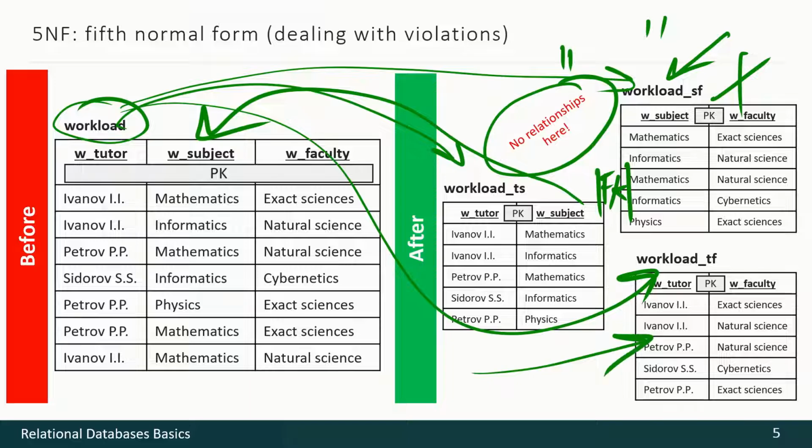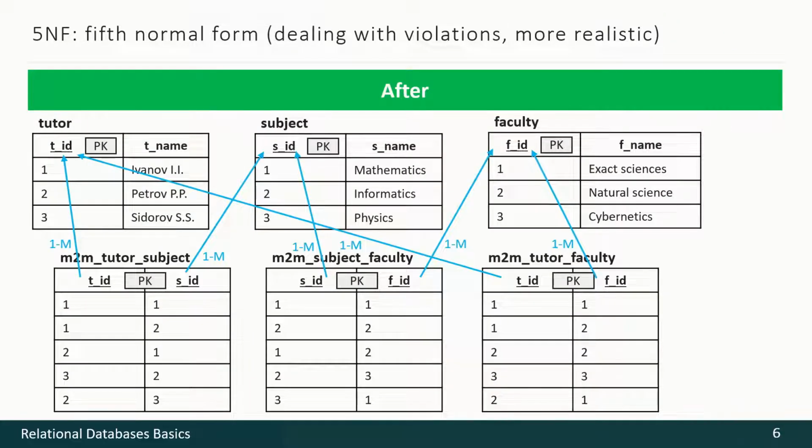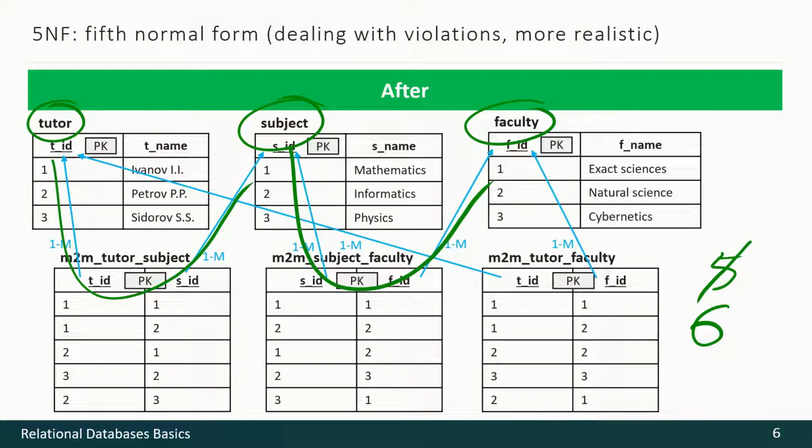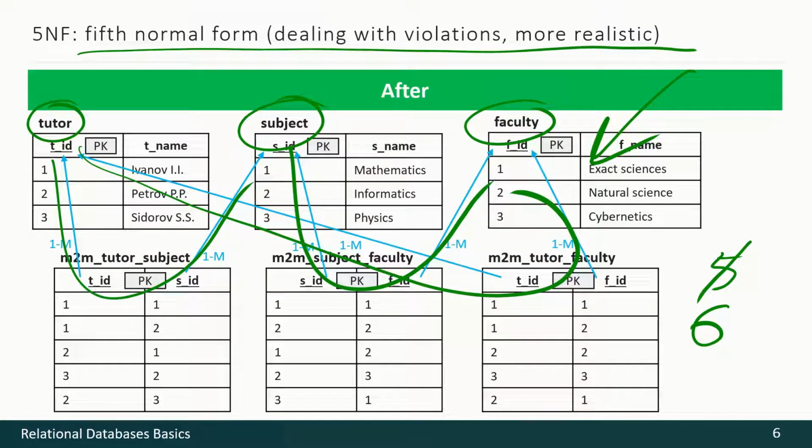And let's see how the engineering works here. With the fourth normal form, we had to have 5 relations. Here we have to have 6 relations. We have to have relations for tutors, subjects, faculty, and interconnections between all of those relations. And with this situation, there is no violation of any normal form, neither the fifth, nor any previous normal form. So that's how easily we may achieve the desired result. So, only split the initial relation into several ones, 6 in our case, and make relationships between those relations.